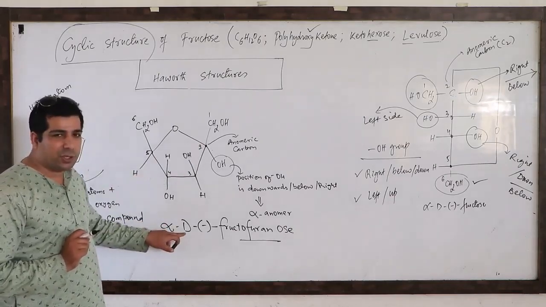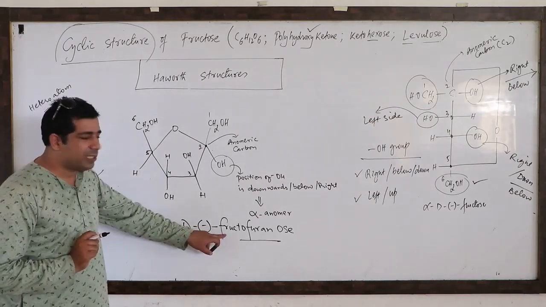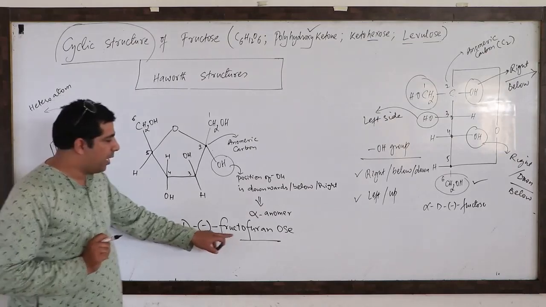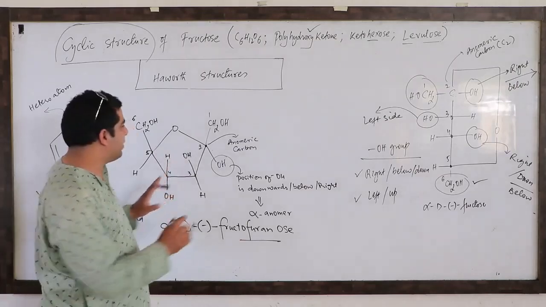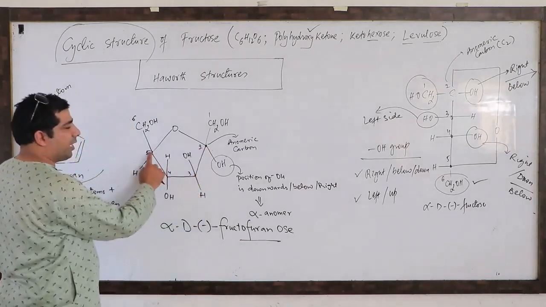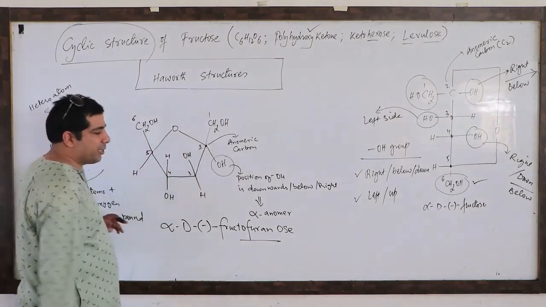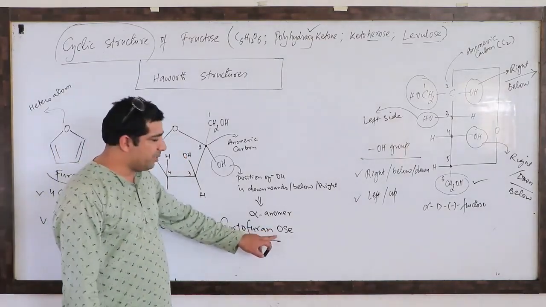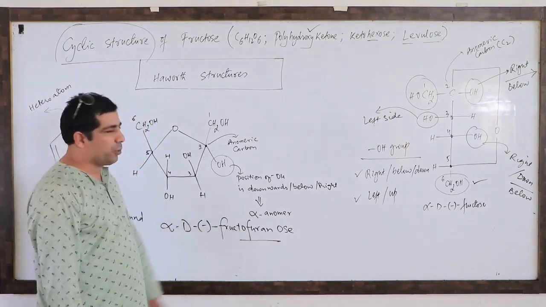D stands for natural sugar. Minus stands for levorotatory. It can rotate the light in anti-clockwise direction. Fructose stands for the fructose molecule. And furan means a heterocyclic ring containing 4 carbon atoms. You can see 1, 2, 3, 4 carbon atoms are in this ring, and 1 oxygen. So it's a heterocyclic compound, furan. OSE means it's a sugar. So I designate it alpha-D-minus-fructofuranose.